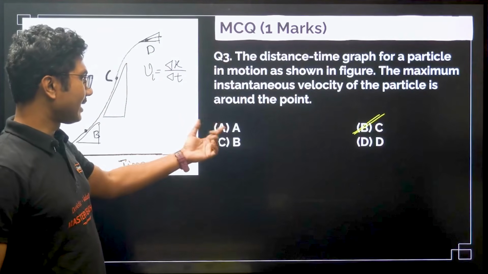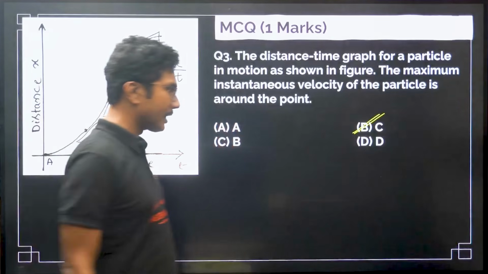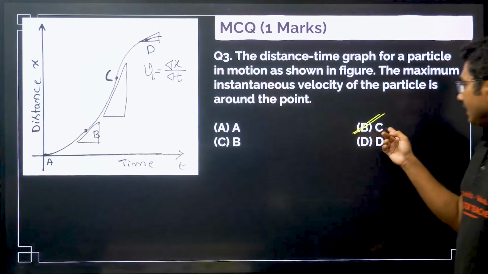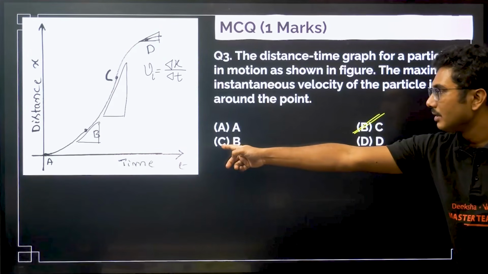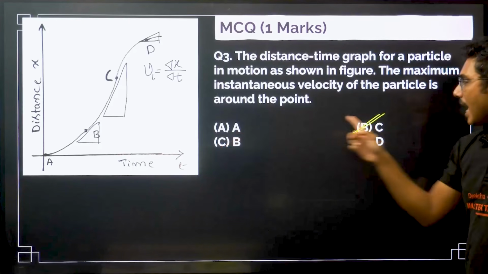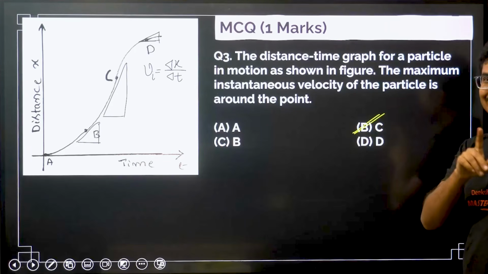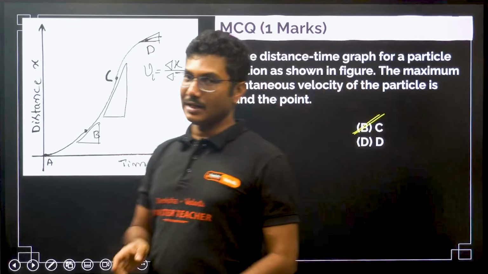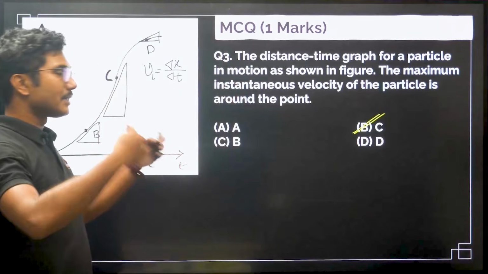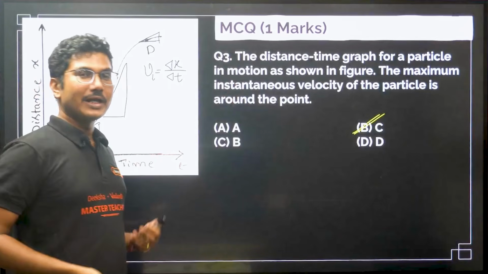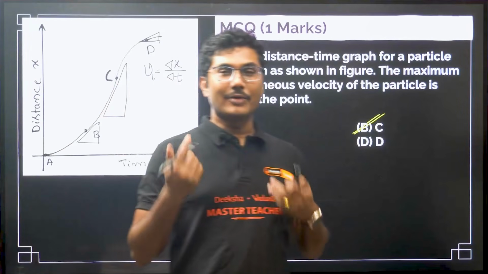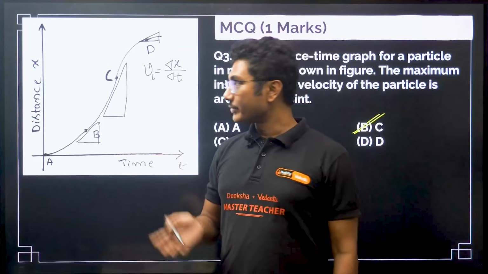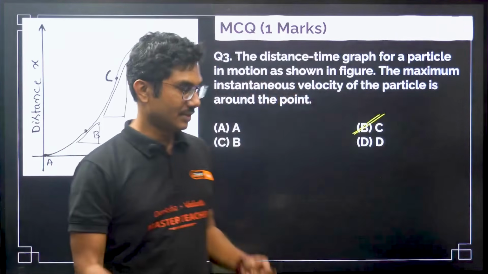But here they have mixed and matched the options, so be careful, answer correctly. Here this C is correct, not that C. This is the option C and this is the point C. So point C is correct, not option C. So you have to be careful and answer carefully. These are the small tricks. The teacher might try to confuse you and test whether you have learned the concept in depth or not. That's why they will try this kind of tricks, right?